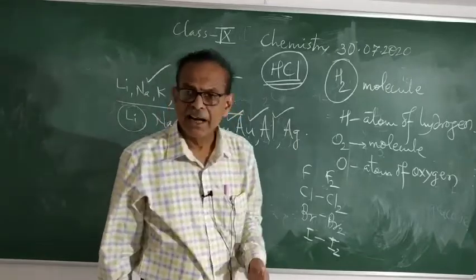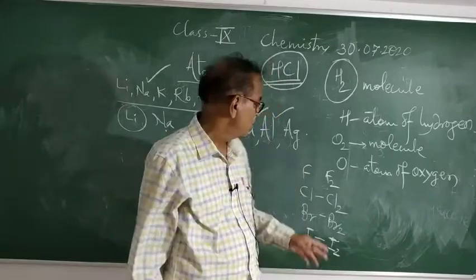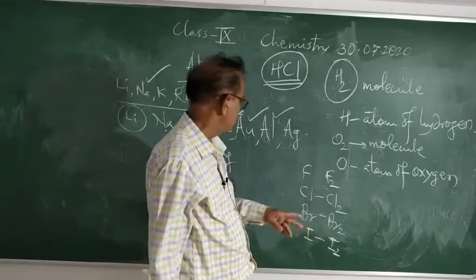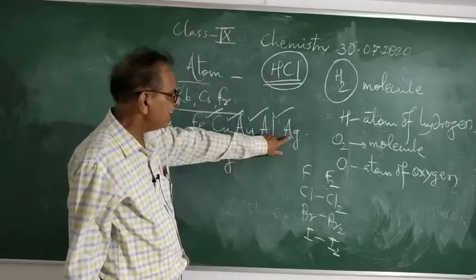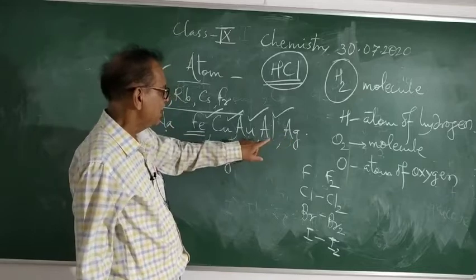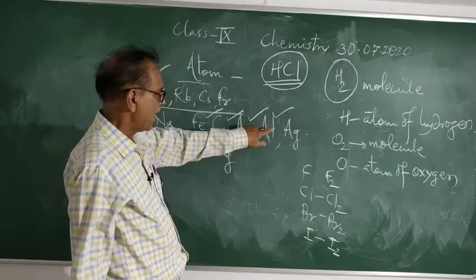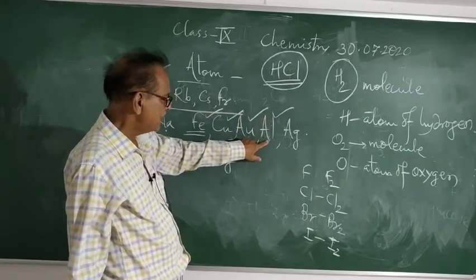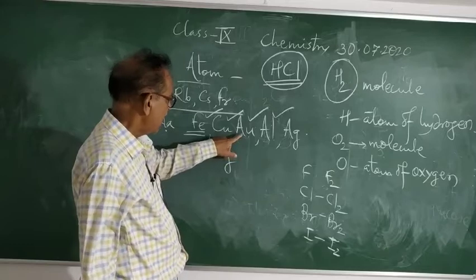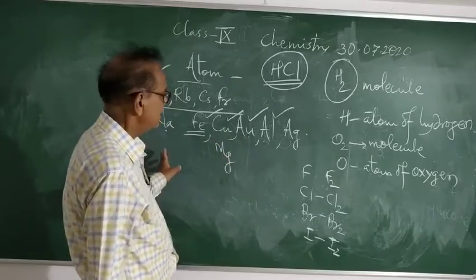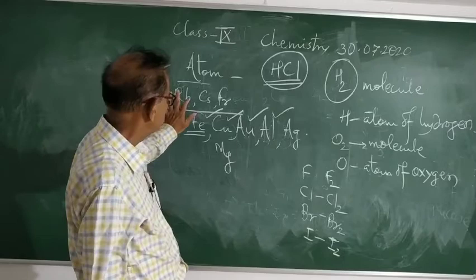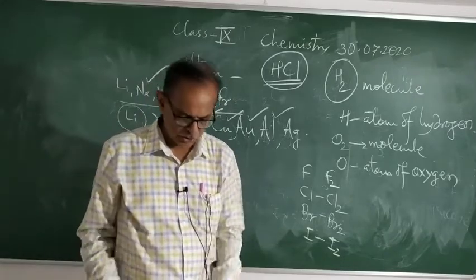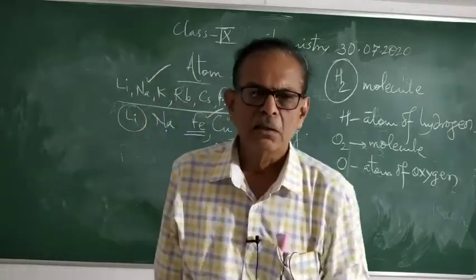When we write the molecule of an element, we can write F2, Cl2, Br2, I2. Here, the atom of silver is Ag. Aluminium, Al, atom as well as molecule. Gold, atom as well as molecule. And in this way lithium, sodium, potassium, rubidium, cesium, francium, all these are atoms as well as molecules. So we can define the molecule.